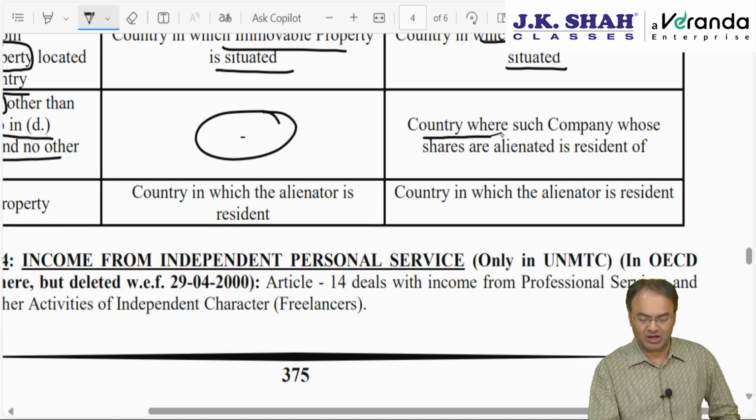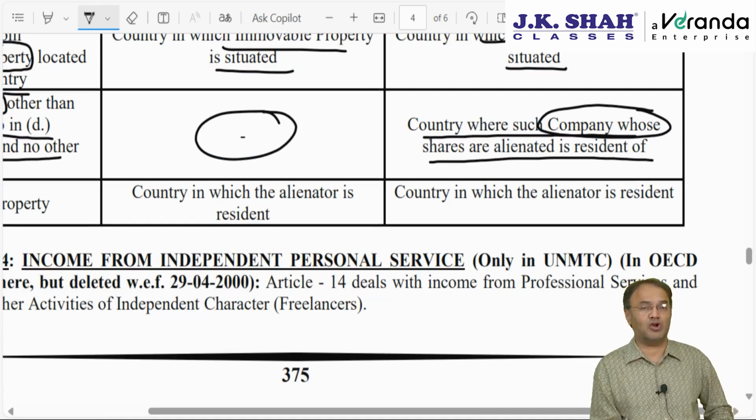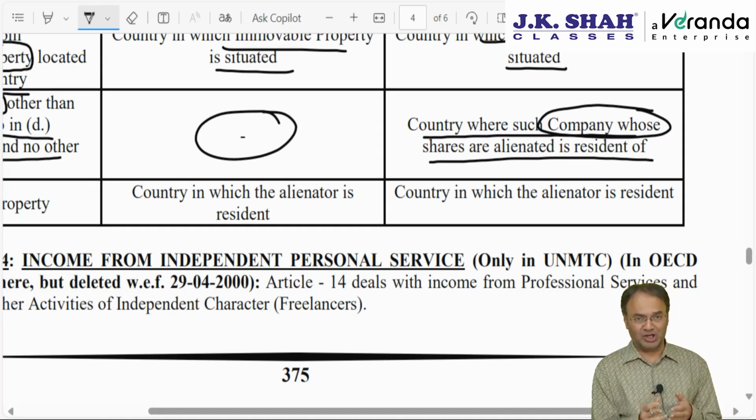It will be taxed in the country where the company whose shares are alienated is resident. The company whose shares are transferred is resident of. If it is Indian company shares, then the gain will be deemed to be accruing in India, taxable in India. Pakistani company shares, then the gain will be taxable in Pakistan, and so on.